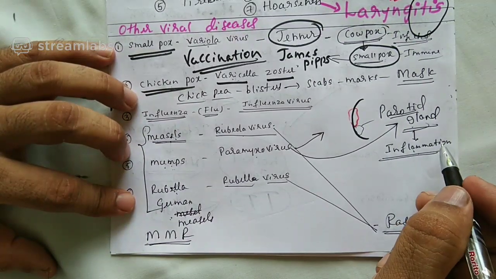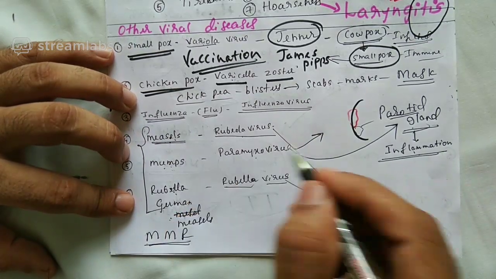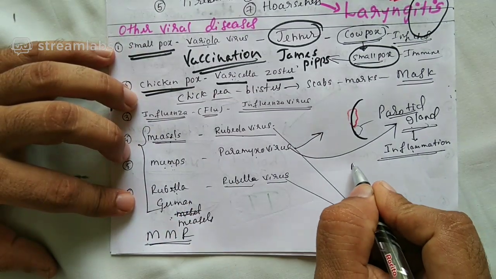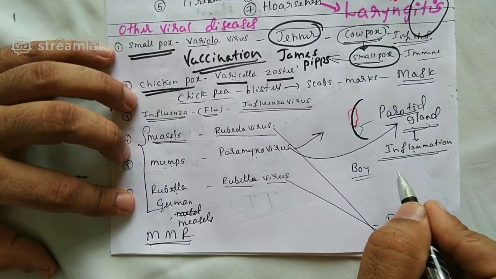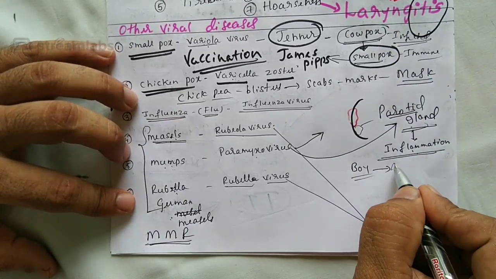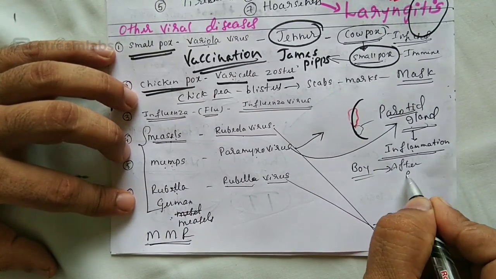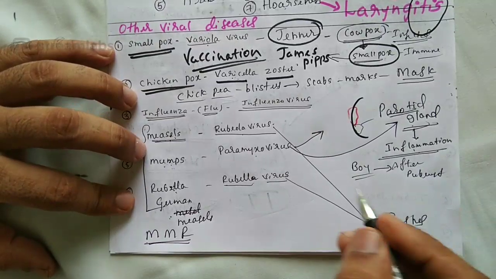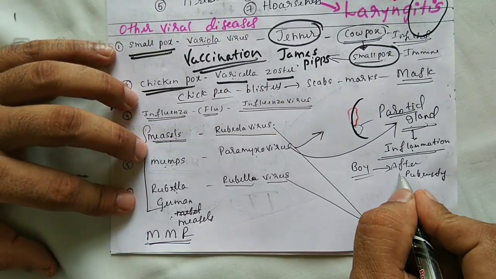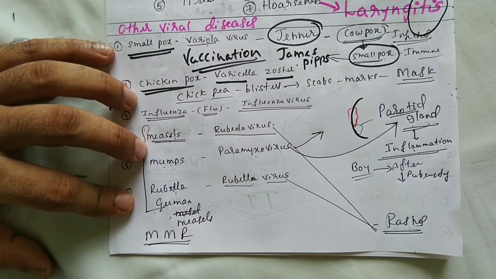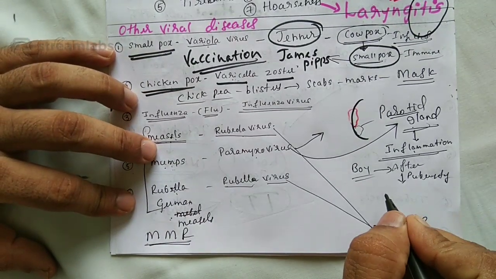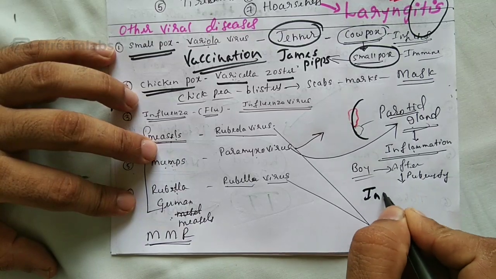Second condition, please listen. If a boy gets mumps after puberty, means after sexual maturity, there's a chance of inflammation of the testis, which may lead to infertility.